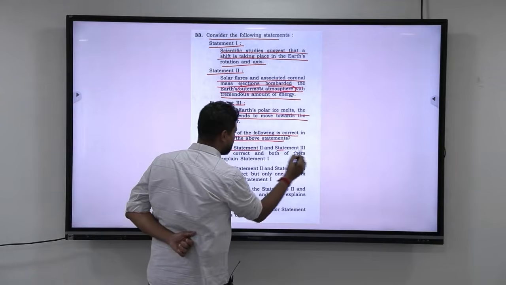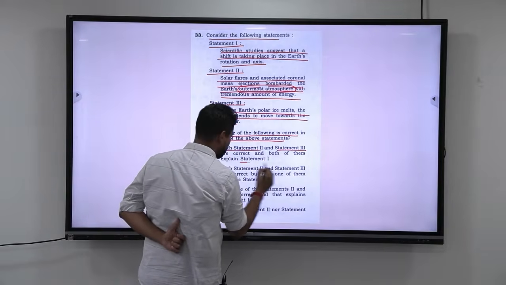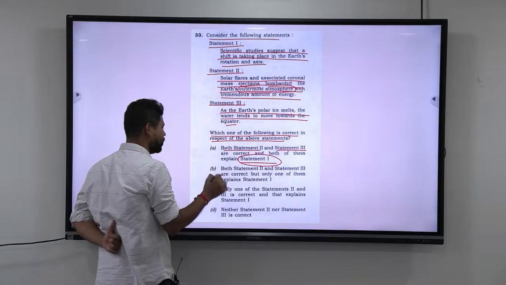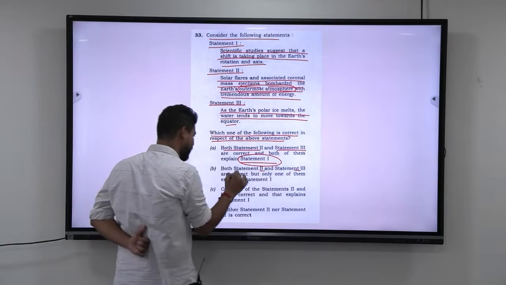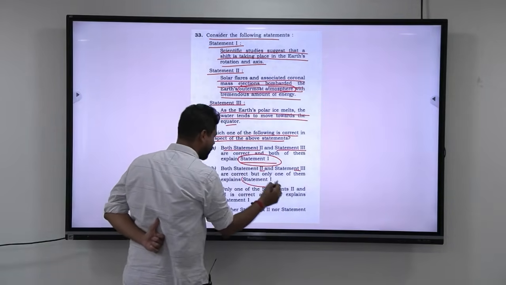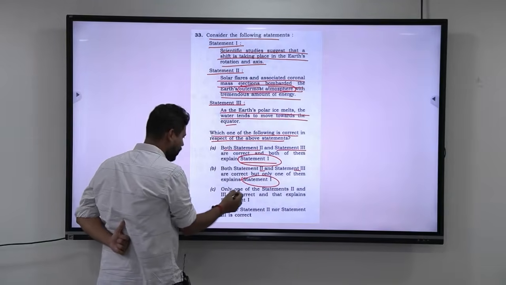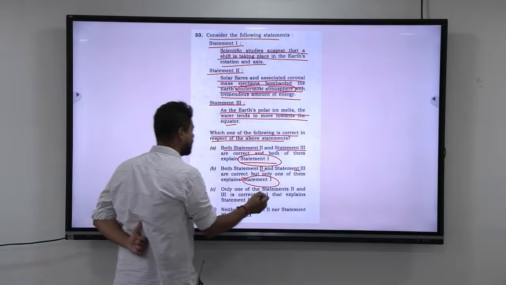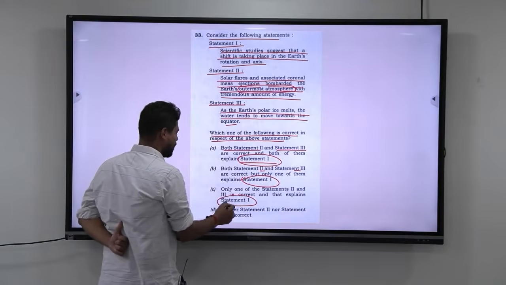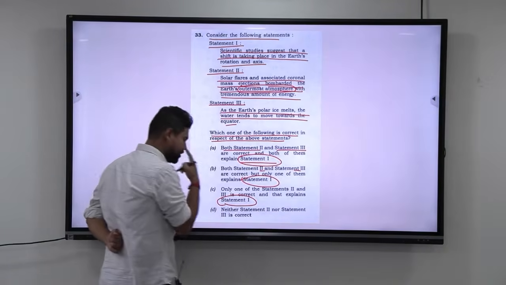Both statement 2 and statement 3 are correct, and both of them explain statement 1. So statement 1 is assumed to be true. Both statement 2 and statement 3 are correct, but only one of them explains statement 1. So statement 1 is assumed to be true. Only one of the statements 2 and 3 is correct, and that explains statement 1. And the last is neither statement 2 nor statement 3 is correct.